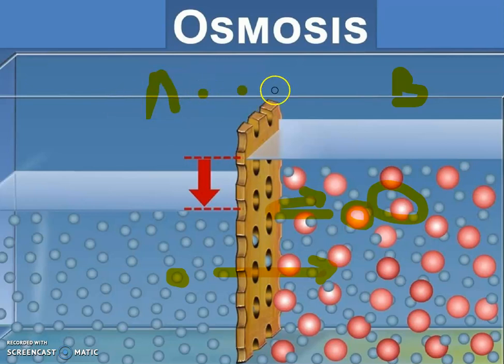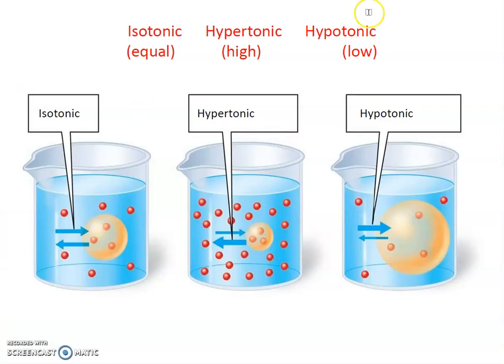So there is an A part and a B part. Solute molecules move from the A part to the B part, and molecules from the B part cannot move towards the A part because of this membrane, called a semi-permeable membrane. Then the solutions are of three types: isotonic, hypertonic and hypotonic. So see the difference between hypertonic and hypotonic solutions.